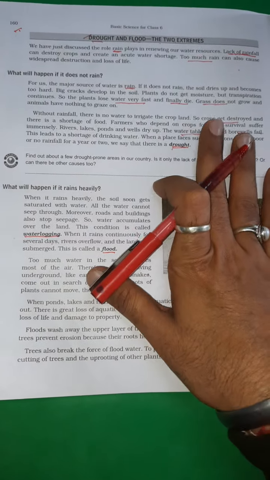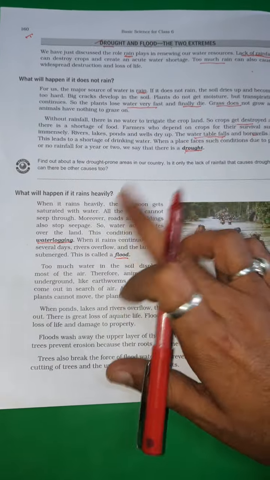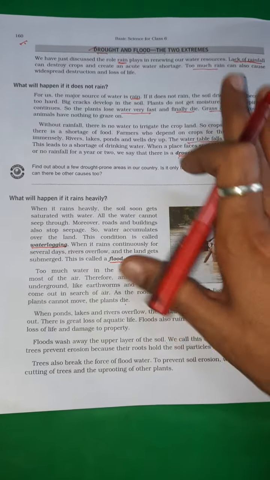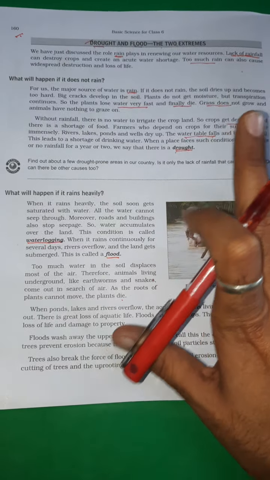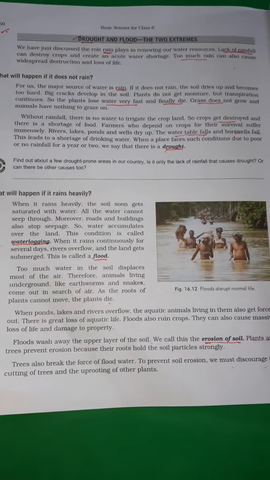So this is all about the two types of extremes, that is flood and drought. Now what you have to do, you need to read the same topic on your own with the help of your science book. So this is your homework for today. Thank you, have a nice day.